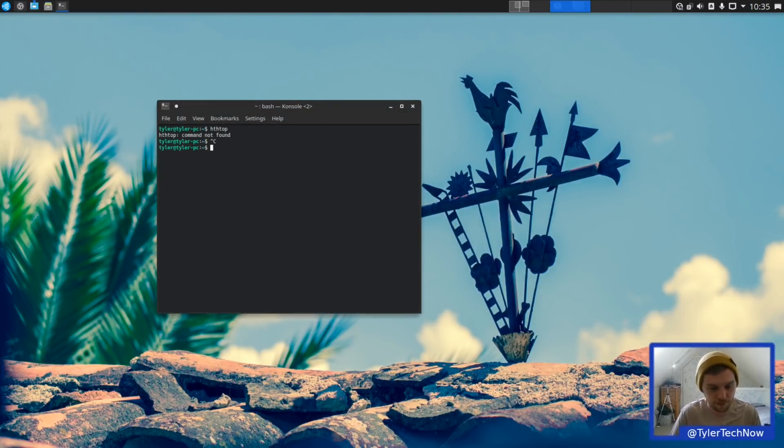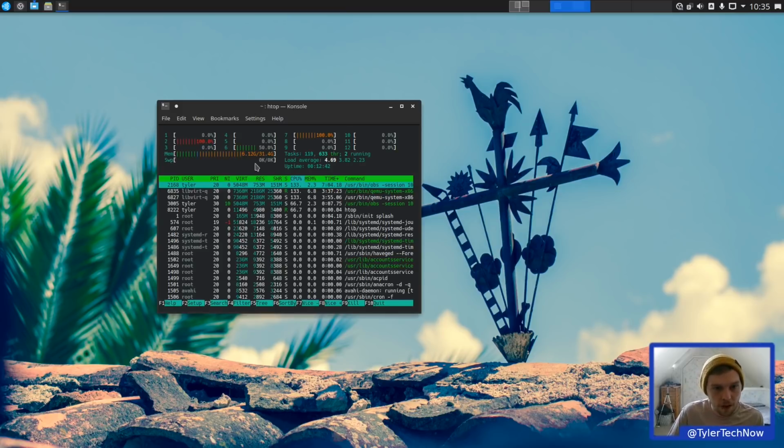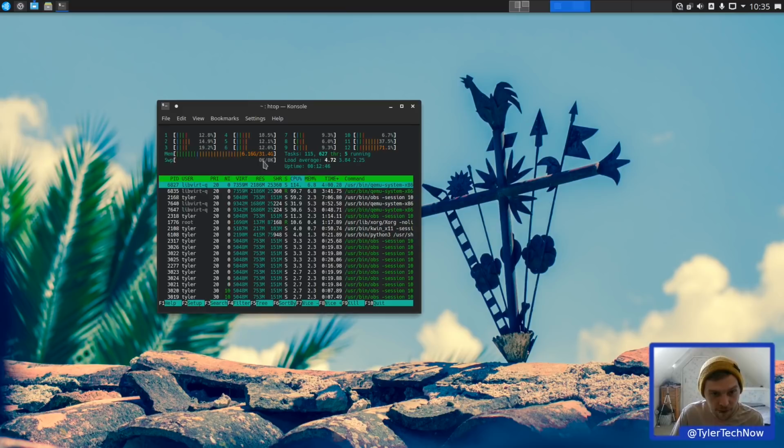Nope. No, so we don't have a swap partition whatsoever, or a swap file even, so we could probably make one with Fabricate, which we might do in a moment. So we're using 6 gig out of 32, but that's because we've got 2 virtual machines going, one with 2, one with 4, and then we've also got OBS running in the background there.